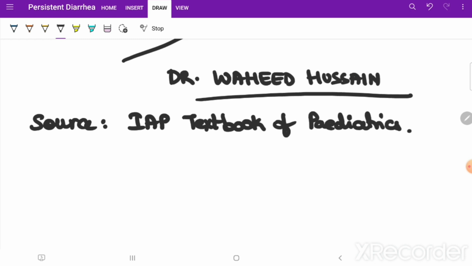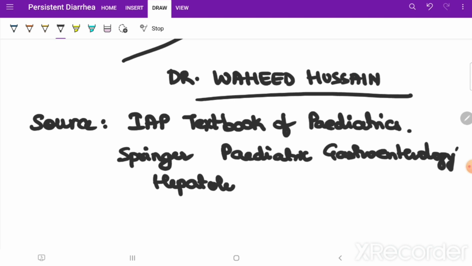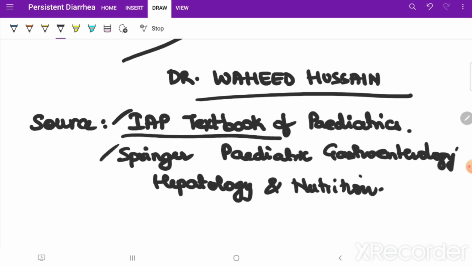Few points are included from the Springer book of pediatric gastroenterology, hepatology and nutrition. So most of it was from the IAP textbook of pediatrics. If you open that, you will find the sources.